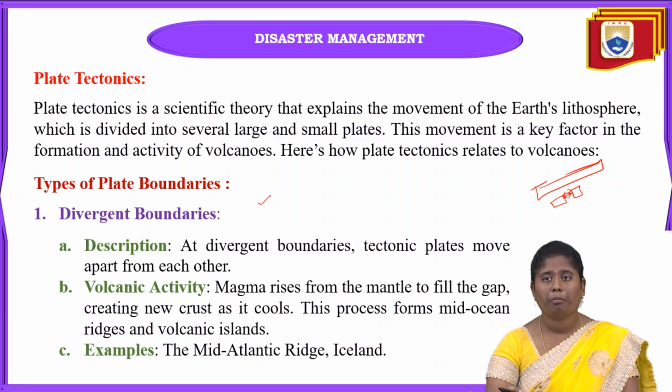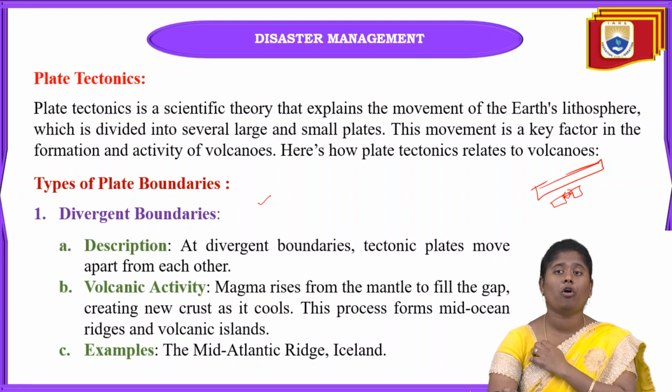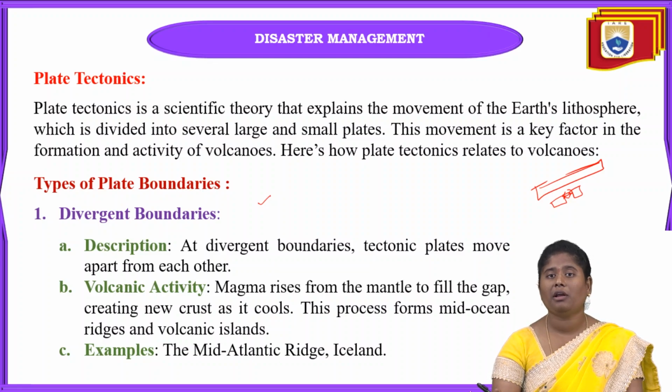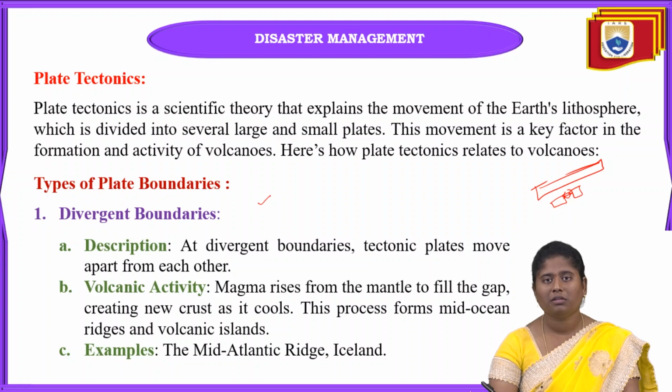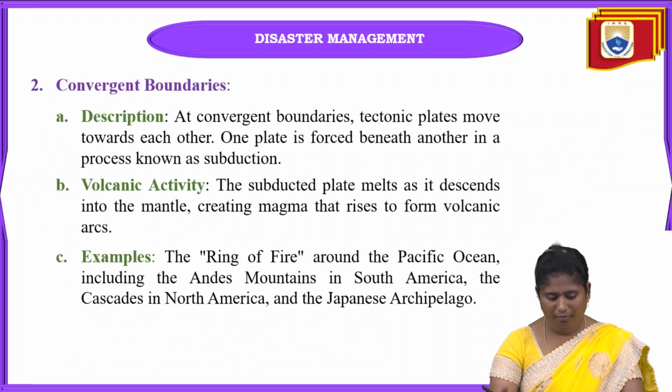That is the process. This process forms in the mid ocean and also forms some volcanic islands. This is one of the volcanic activities. The main example of this is Iceland, on the Mid-Atlantic Ridge. Okay. Next one is convergent boundaries.